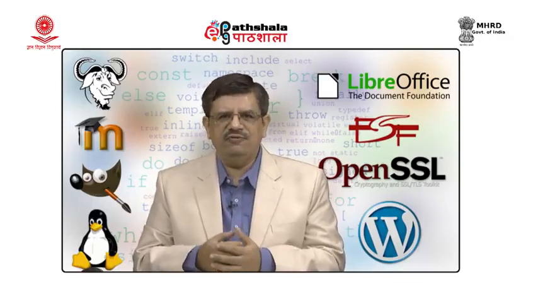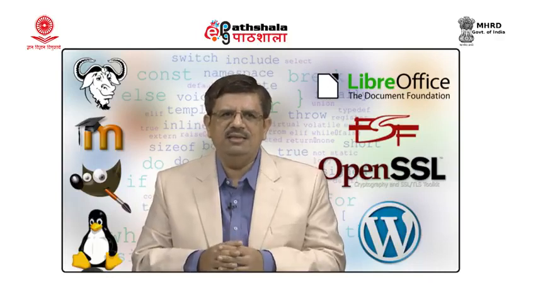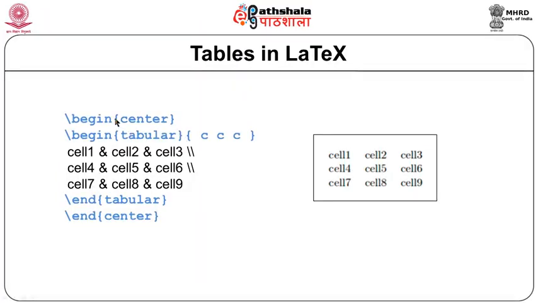To consider few of the commands related to table, let us see how table can work. Now, here there are two environments, one is the center environment, the other is tabular. When we say tabular, it means LaTeX is creating a table. I am specifying 3 columns. So, there are 3 C's for 3 columns and each cell is separated by the ampersand sign, cell 1 and cell 2 and cell 3. So, that will be the first row. Similarly, we will get the second and the third row. Total there are 3 rows and 3 columns. The columns are specified with the tabular environment.